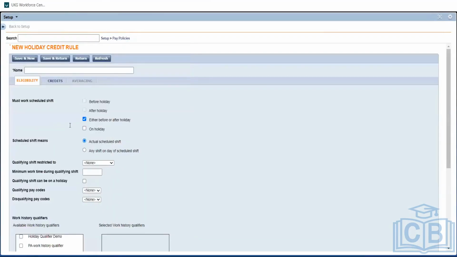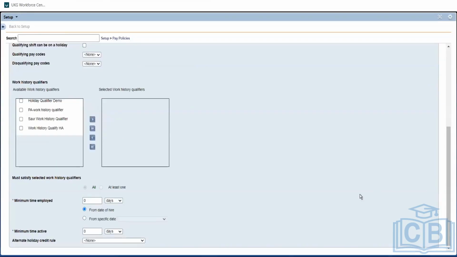This is not a mandatory one. We just need to enable this, either before or after, that's it. Okay. And we can also have conditions like he needs to be this many days an employee. Those items are available here. Like after 30 days only he'll be eligible for holidays, or after 40 days of working only he'll be eligible for holidays. These conditions are available.